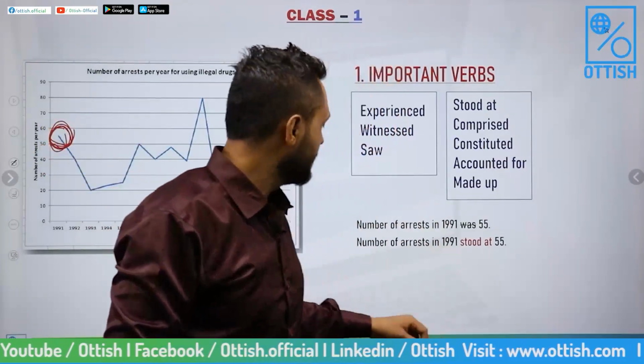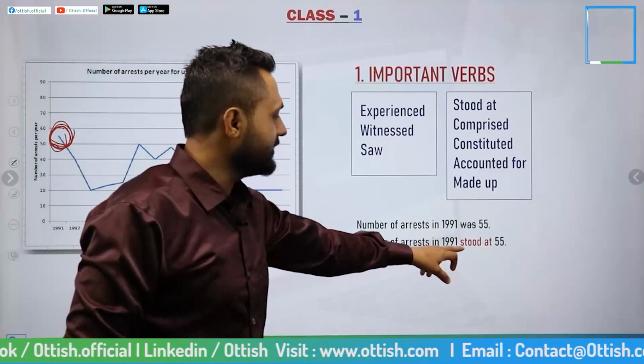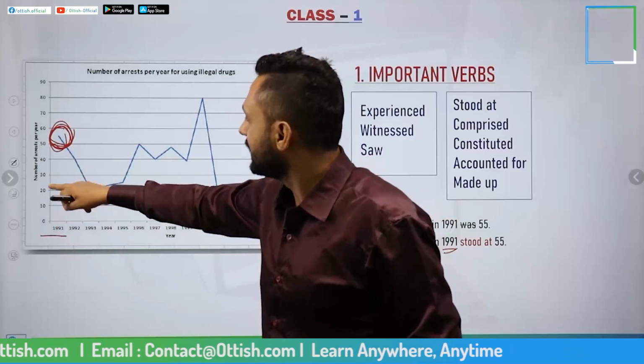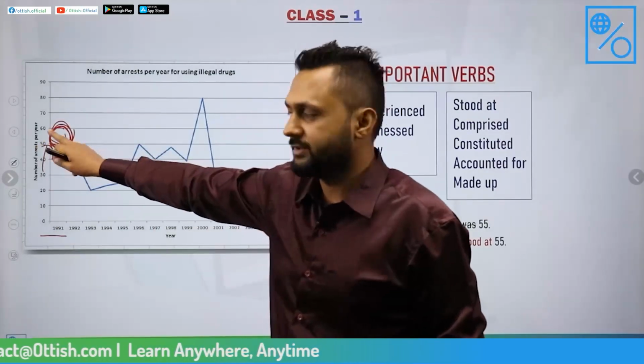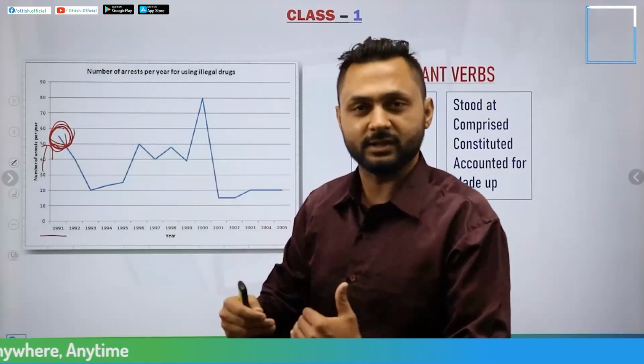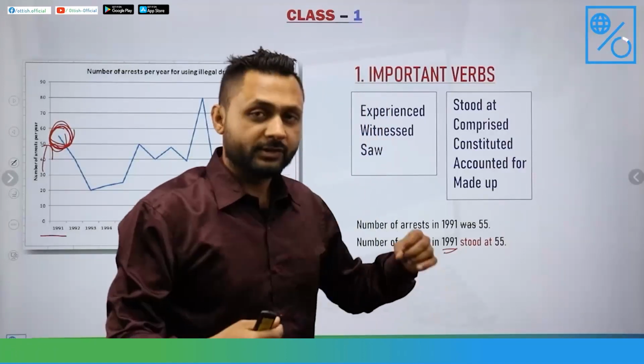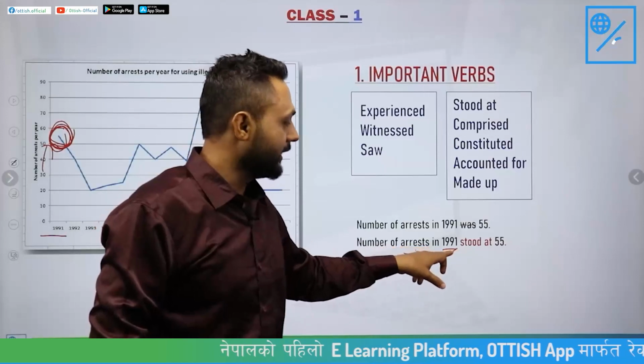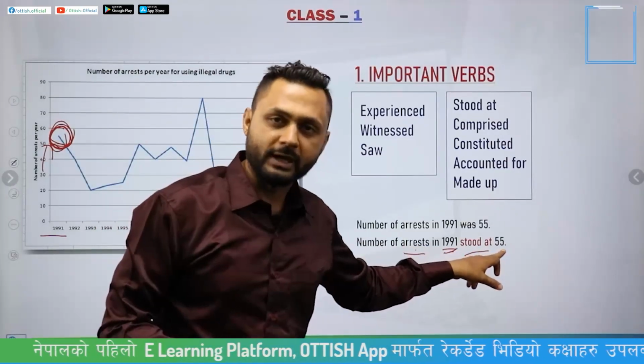So let's see here, number of arrests in 1991. 1991 is the initial data, the data begins from 1991. Number of arrests in 1991 stood at 55.